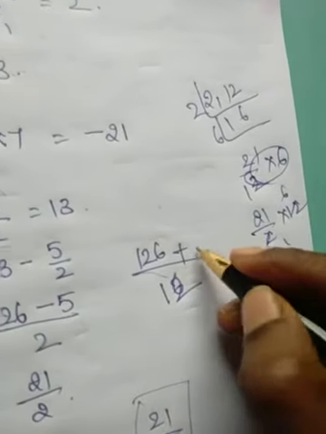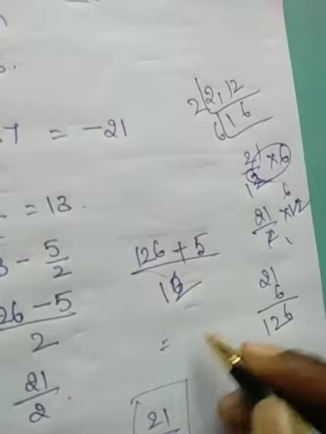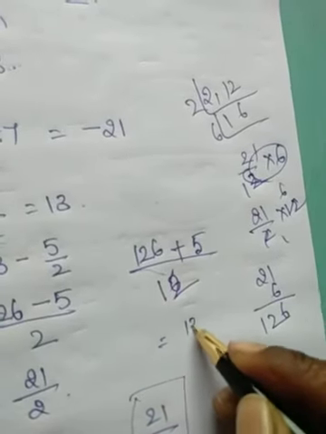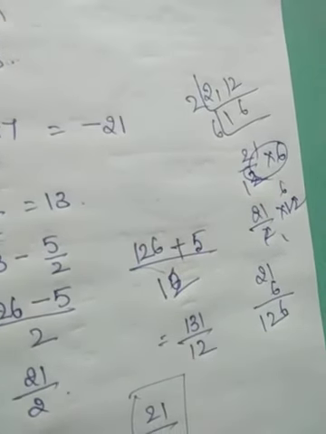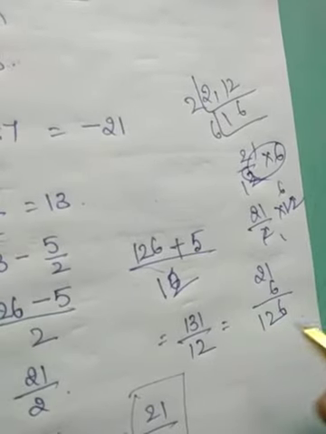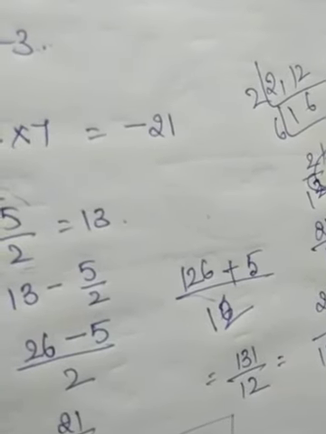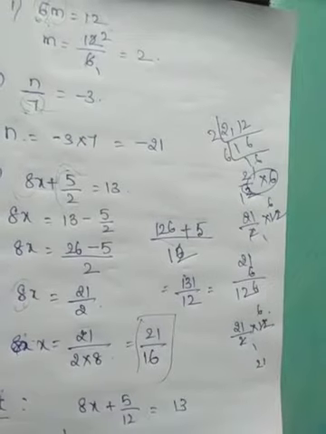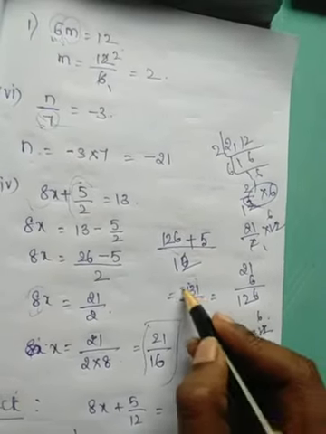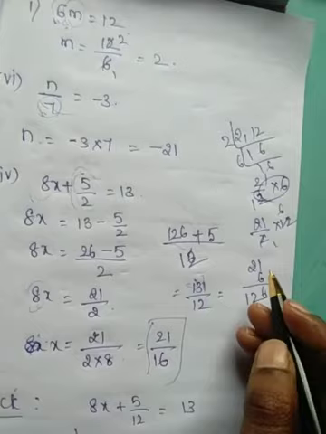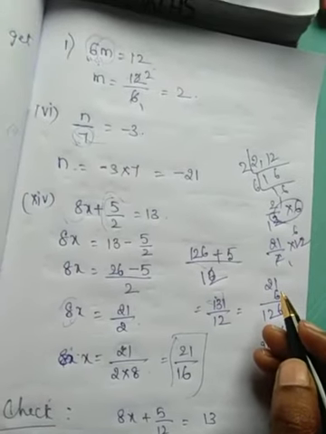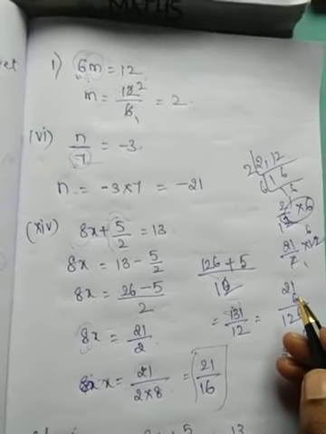5 by 12 is nothing but 5. 126 plus 5 is 131 by 12. Okay, equal to how much? If you simplify this one, you will get LHS equal to RHS. Okay, then your answer will be correct. Like this you have to do the problem.